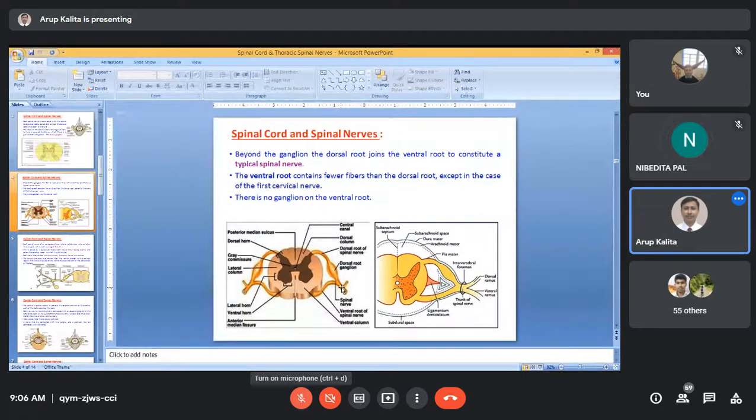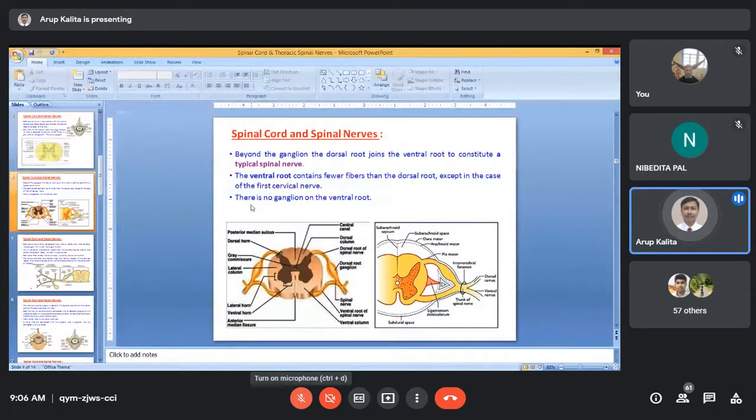Yes, sir. Okay. The ventral root contains fewer fibers. That means the number of fibers in the ventral root is less as compared to the dorsal root, except in case of the first cervical nerve. In the first cervical nerve, the ventral root carries more fibers. Otherwise, in other spinal nerves, the dorsal root carries more fibers.